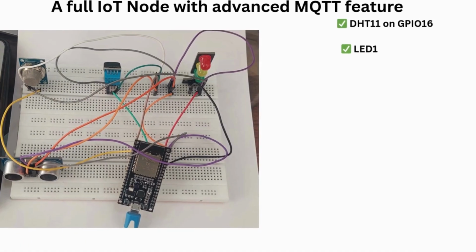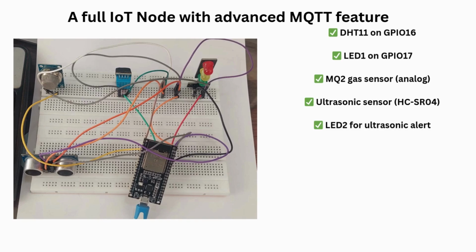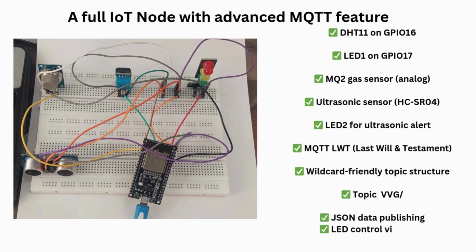It is useful in IoT status monitoring. We'll try to understand this with the help of a simple example. A full IoT node with advanced MQTT features is developed here. DHT11 is connected to GPIO 16, while the MQ2 sensor is connected to analog input and the ultrasonic sensor is connected to one of the digital inputs.